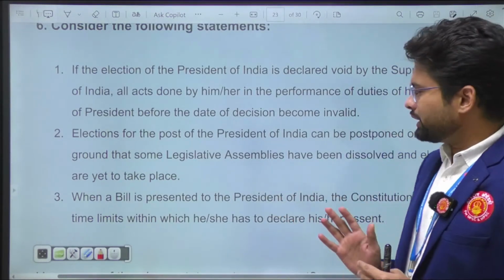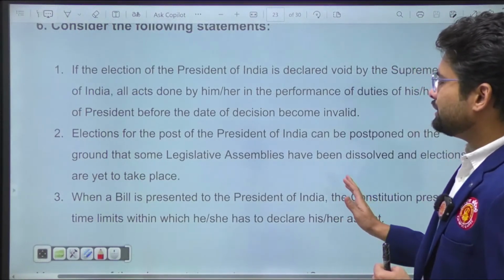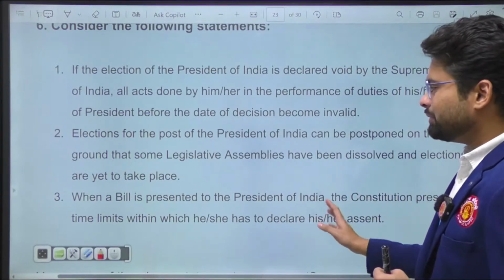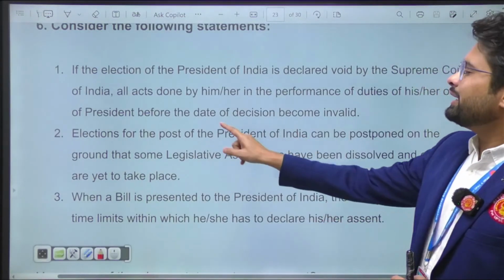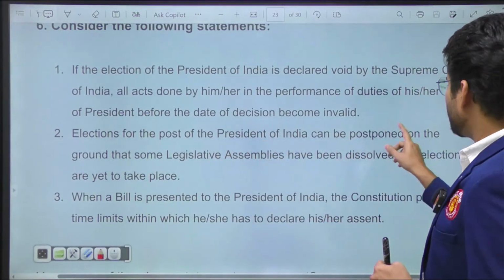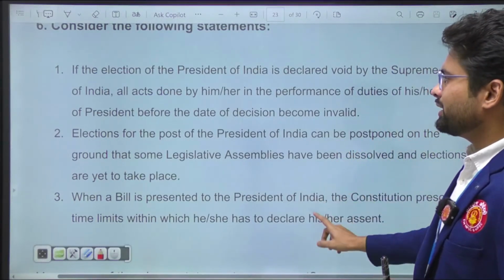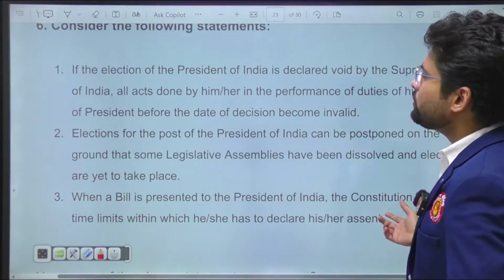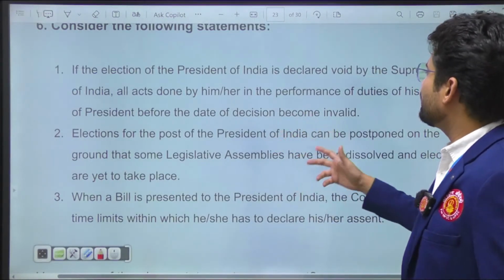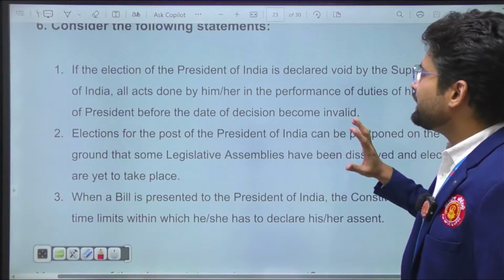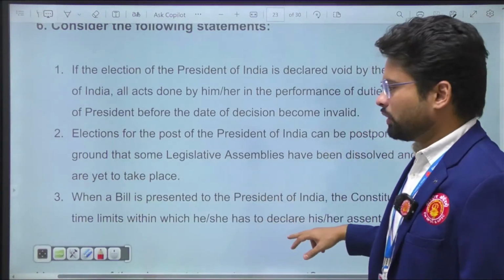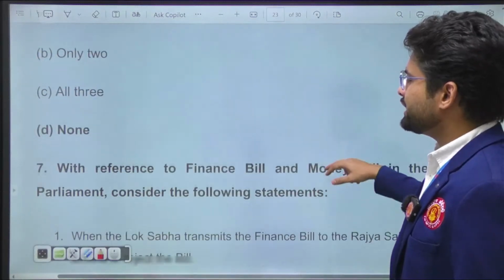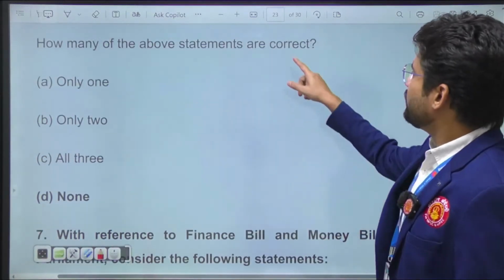And you can observe here, when a bill is presented to the President of India, the Constitution prescribes the time limit. No, this is wrong. The election for the post of President can be postponed? No, it cannot be postponed. This is again wrong. And if the election of the President of India is declared void by the Supreme Court, all the acts done by him or her become invalid. This is also wrong. So all these three statements were wrong. Let's go for the next statement. None was the answer. I mean, how many are correct? None.